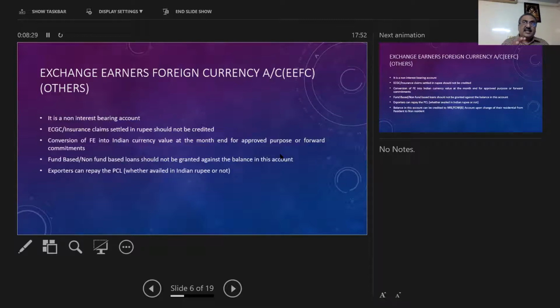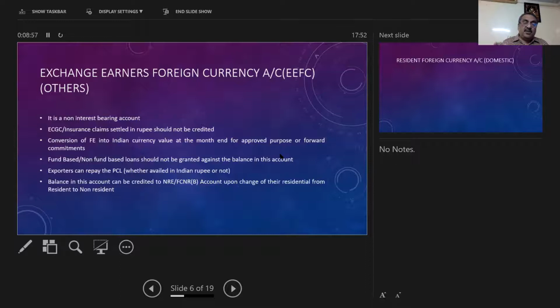Then in case the exporters have borrowed a loan from the bank in the form of packing credit loan, the packing credit loan should be closed out of the foreign exchange amount only. So this PCL, packing credit loan, can be closed out of the debit made from the EEFC account. And see, the EEFC account can be used only by a resident who is doing 100% EOU, who is dealing in SEZ, special economic zone, that is 100% export goods.